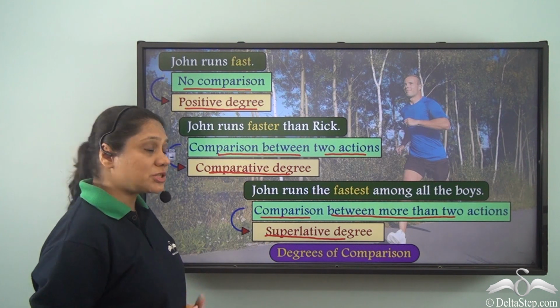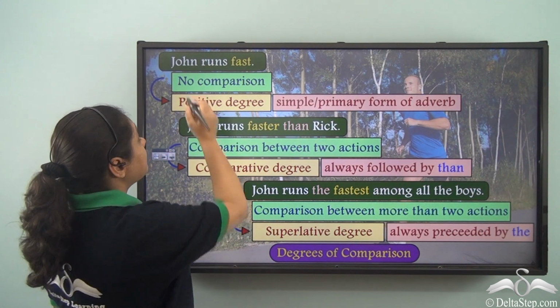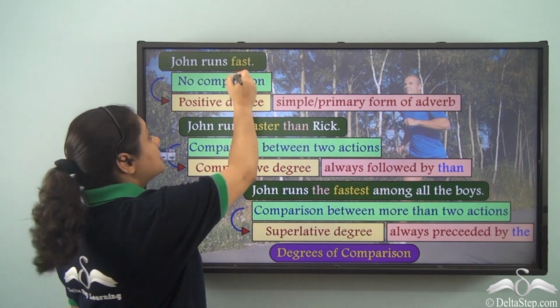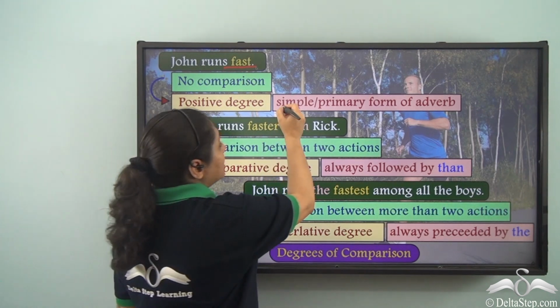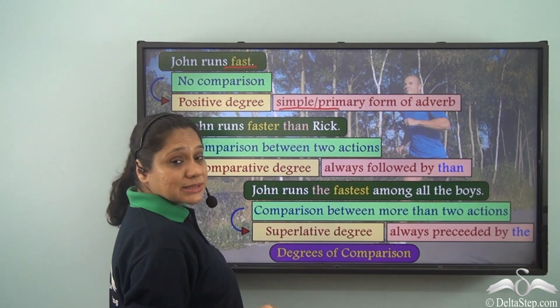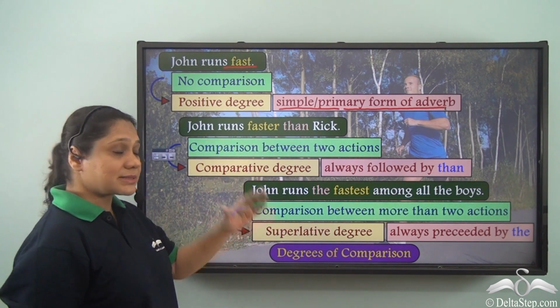Now you will notice that in the positive degree, for example, John runs fast, fast here is in the positive degree, and we use the simple or the primary form of the adverb in this case.